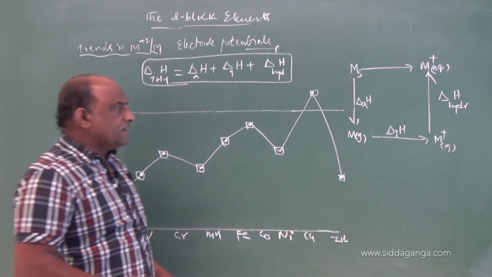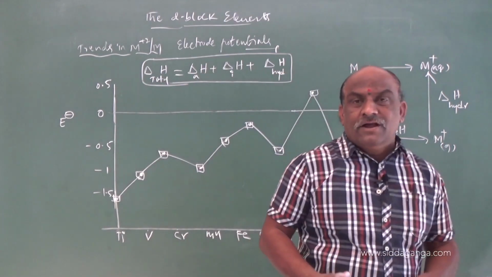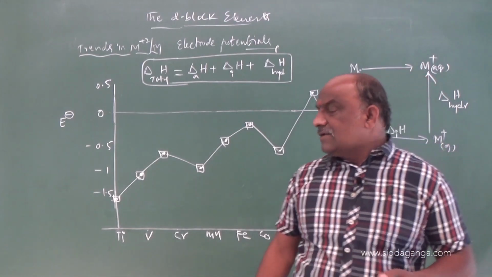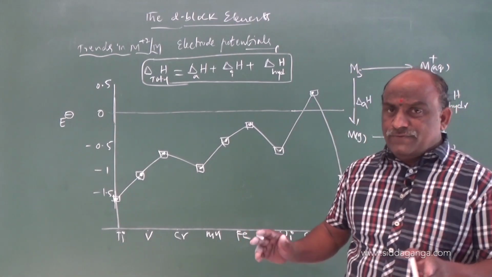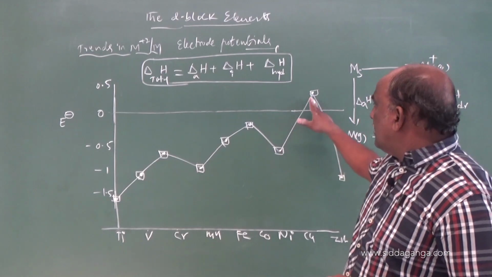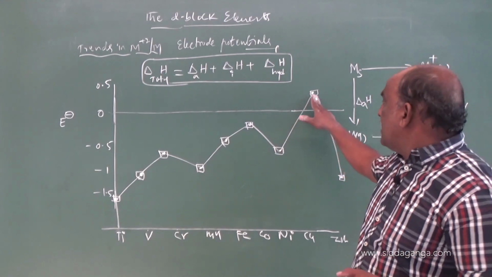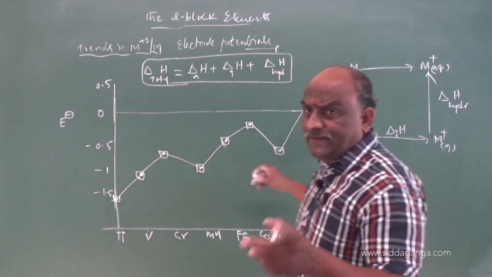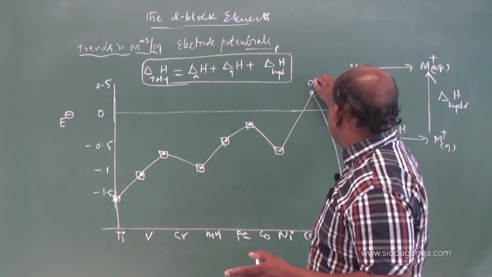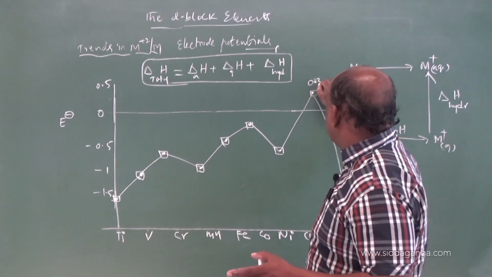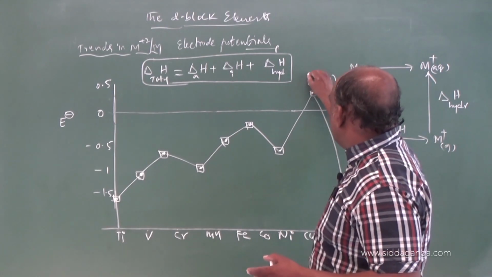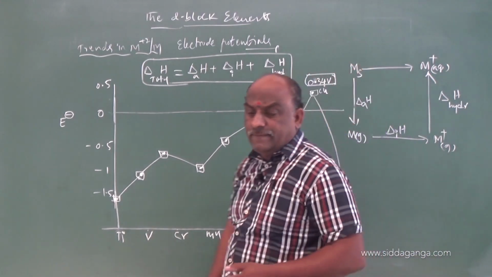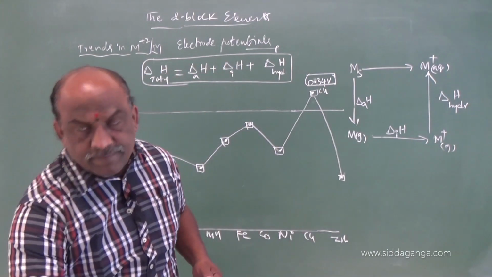So, this curve was not followed in a regular trend. Once you observe this curve, it is not followed in a regular trend. In this example, one and only copper, the electrode potential value of copper is 0.34 volts. Make a note, my dear students, this is a very important point. The one and only element, copper, has a positive electrode potential.